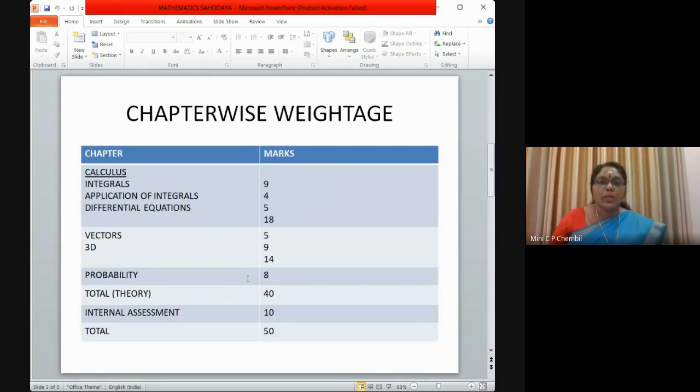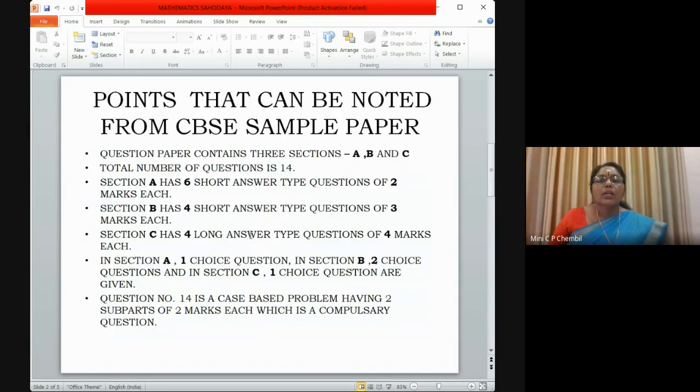Now, chapter-wise weightage: from integrals in the sample paper, 9 marks of questions are given. Application of integrals 4, differential equations 5. That means from calculus, 18 marks. Vectors 5, 3D 9, so from these two chapters together, 14 marks. Probability 8, then a theory total of 40. We know that internal assessment is there in Term 2 also, so altogether 50 marks. Now I would like to give you some important points that can be noted from the CBSE sample paper.